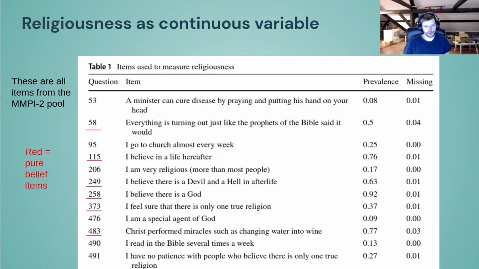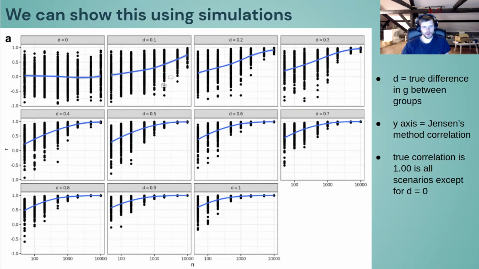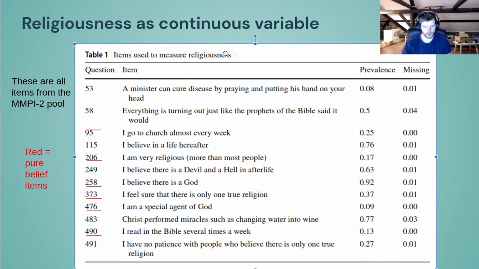Religiousness as a continuous variable. The one thing we saw with the Dutton studies is that they used group-level comparisons, and as we saw, the gap sizes were extremely small, and so we're up here because the d-values are extremely small. A better way to study these things to get more power is to use a continuous variable instead of a binary one, like these group differences. And of course, religiousness is not really whether you believe in Jesus or not. It's more a matter of how much you really believe in Jesus. Some religious people are quite doubtful, or some atheists are doubtful, and some people are very certain. They're like, God definitely exists, or God definitely doesn't exist.